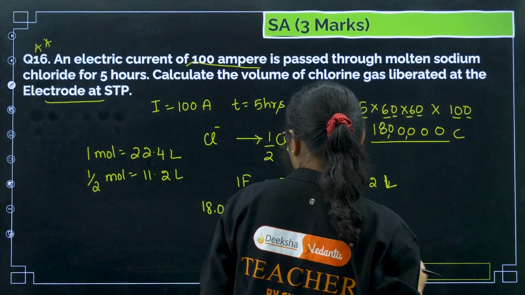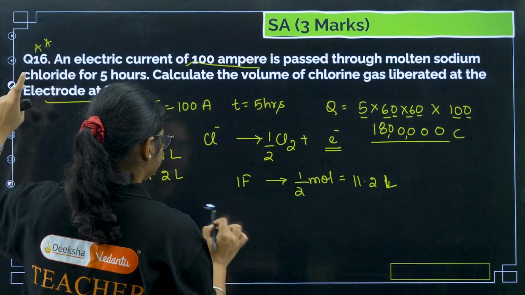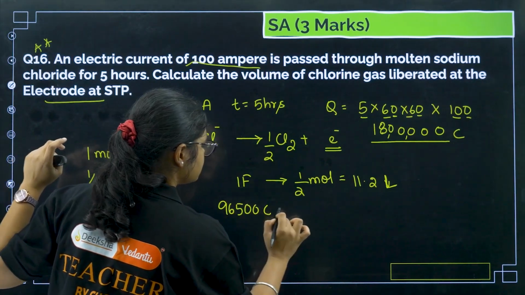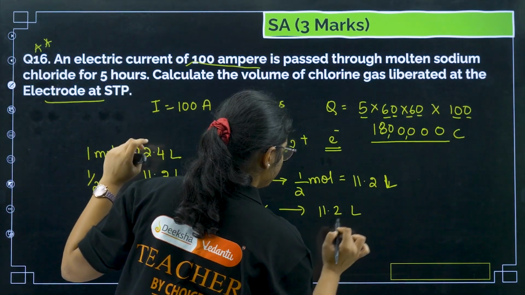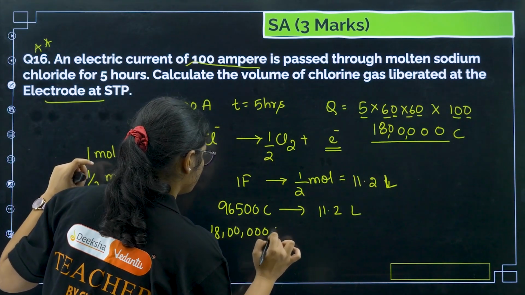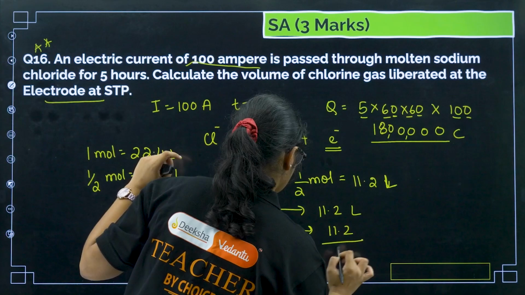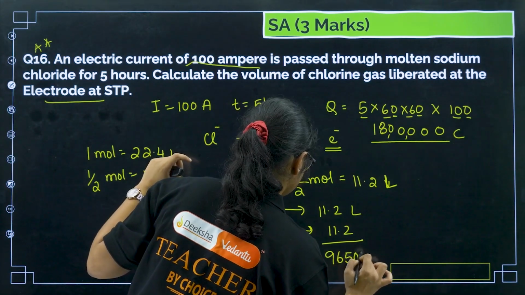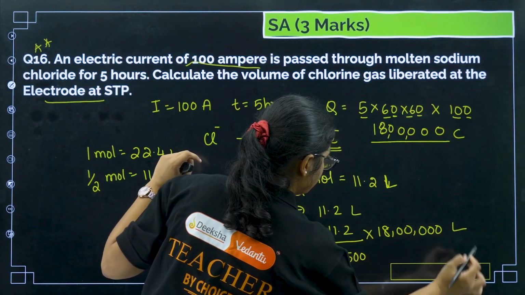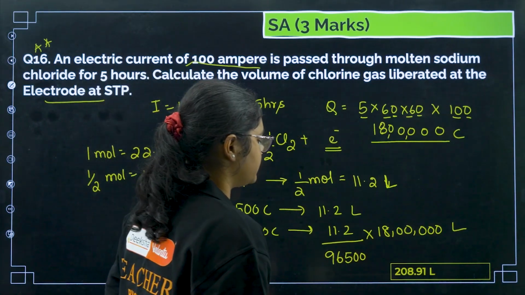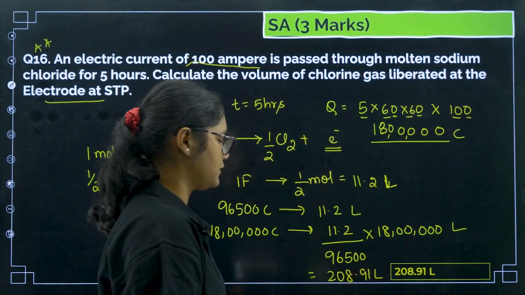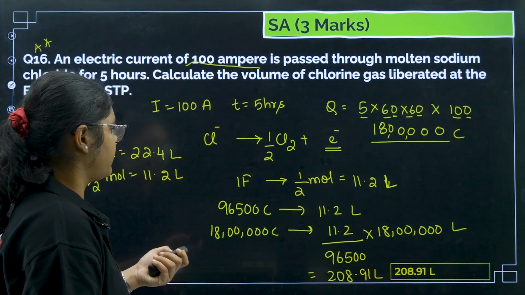Now, 1 Faraday is 96500 coulombs, giving you 11.2 liter. So 18 lakh coulombs will give 11.2 divided by 96500 into 18 lakh liter. Now if I solve this, you will be getting 208.91 liter. Clear? Okay, fine.